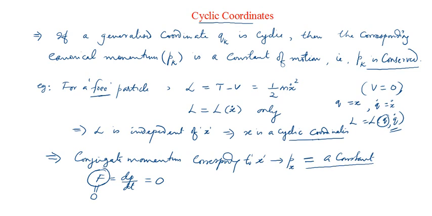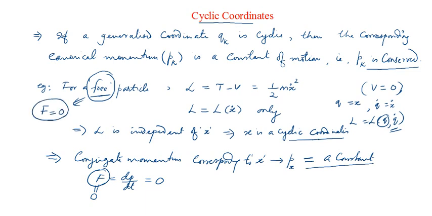We have mentioned that the system or the particle is a free particle. And what's the meaning of free particle? We have explained before that a free particle is a particle which is free from all external interactions, free from external force. So since it is a free particle, we conclude that the force acting on the particle is equal to 0.